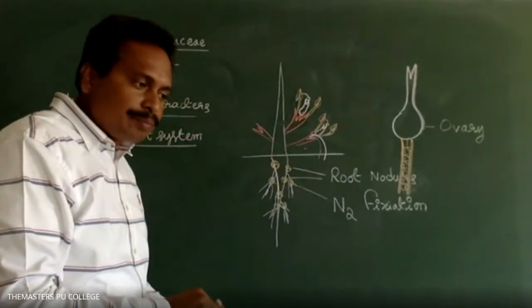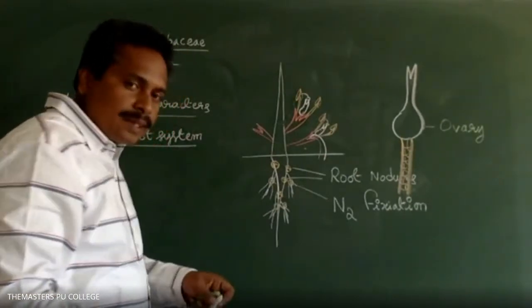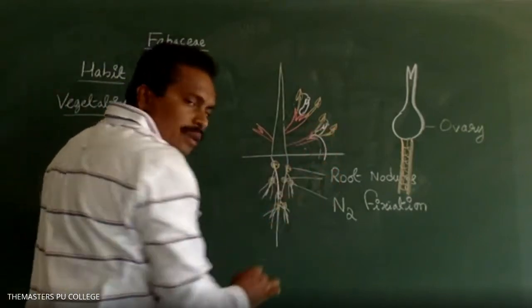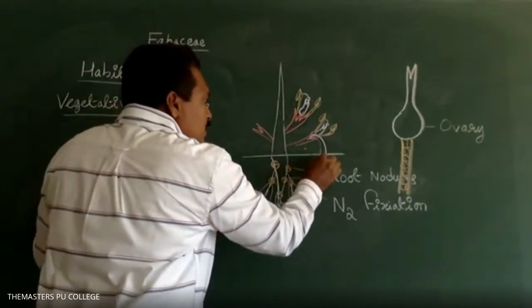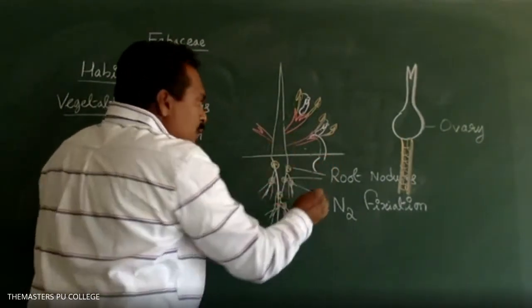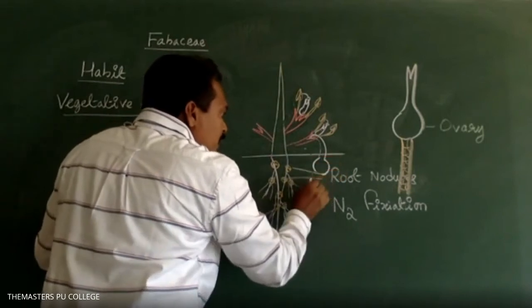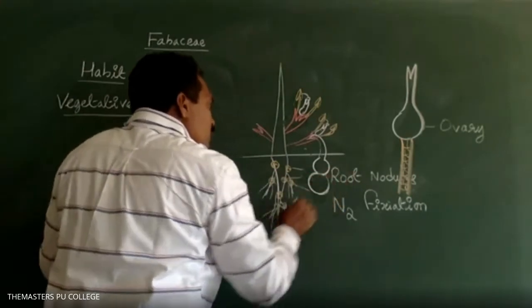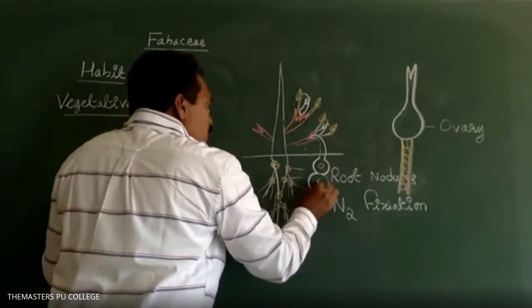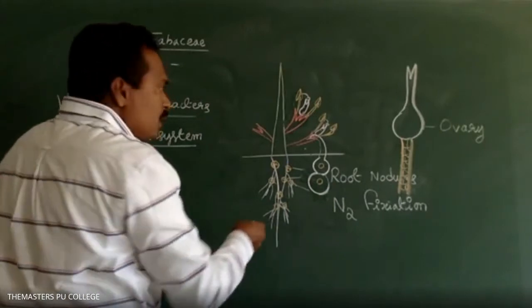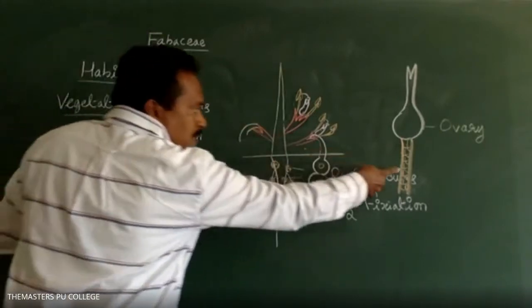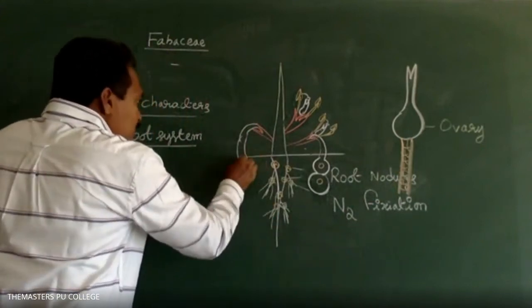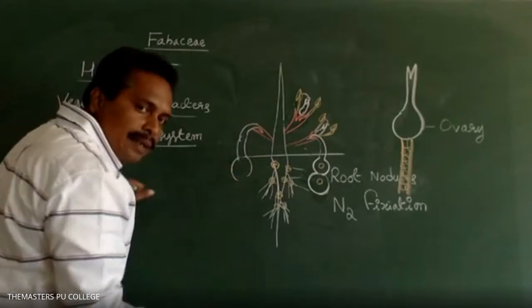After pollination and fertilization, the ovary is penetrated into the soil.